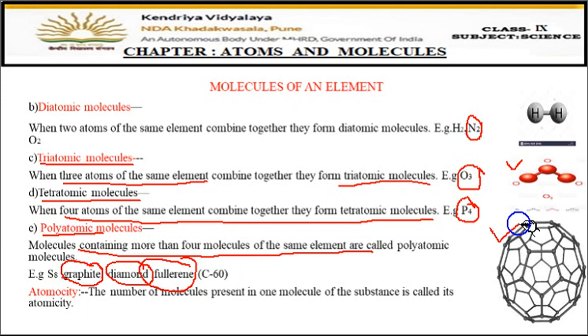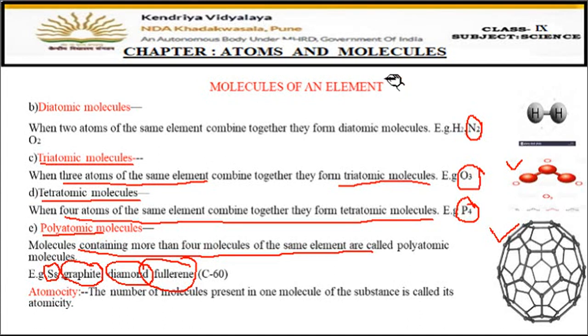This is the structure for fullerene. So you can see here it is a football like structure shown here. So this is C60. Each corner is representing a carbon. So there are 60 carbon atoms present in this molecule. Then S8, sulfur 8 atoms combined together. So this is also an example of polyatomic molecule. Okay. So I hope this is clear.